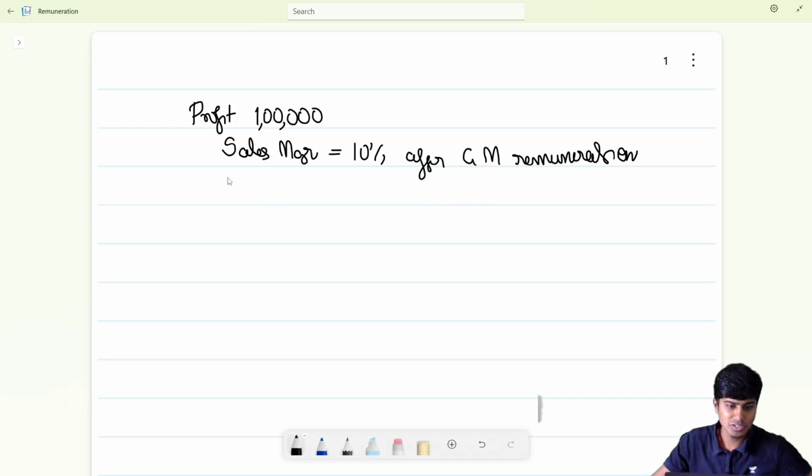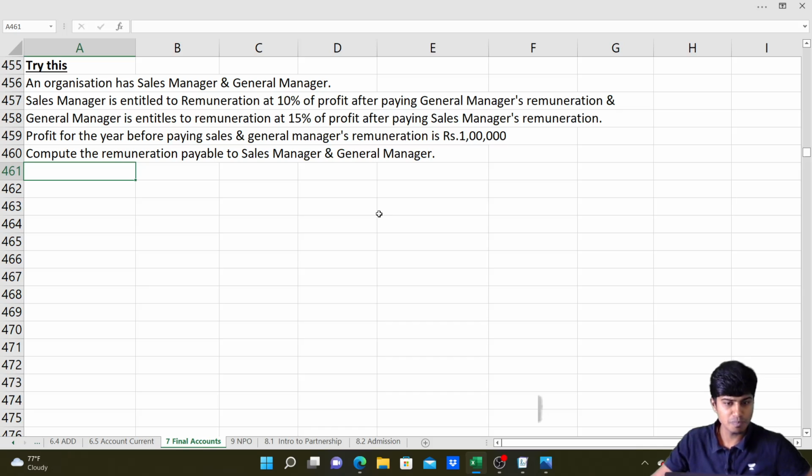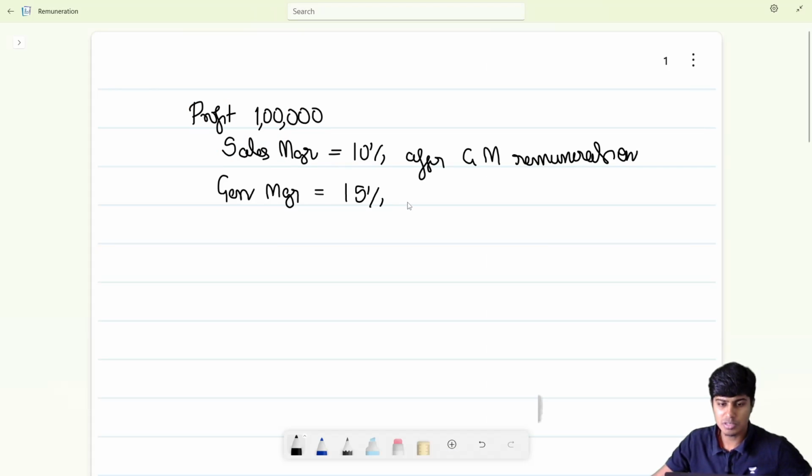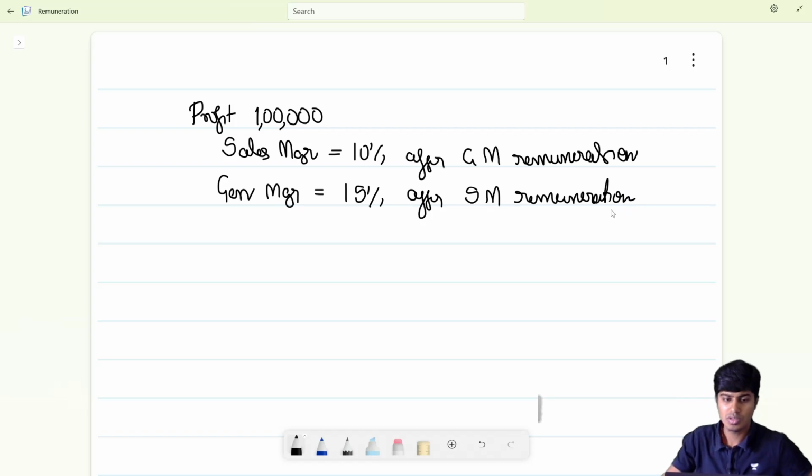And we have the general manager, who is entitled to commission at 15% of profit after paying the sales manager's commission. So this is the question. So let's say,